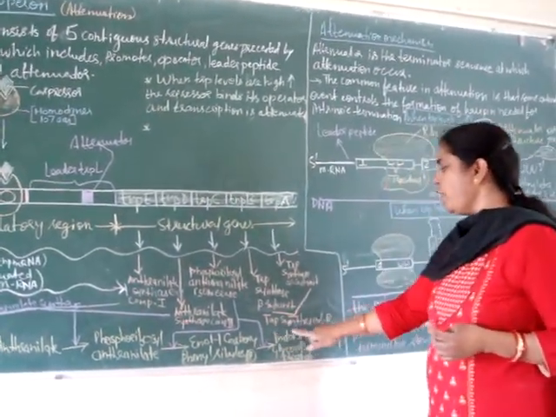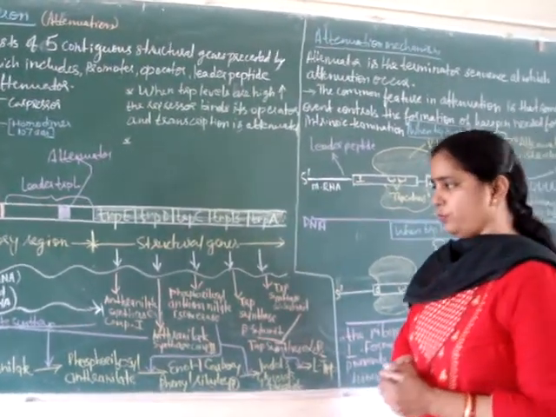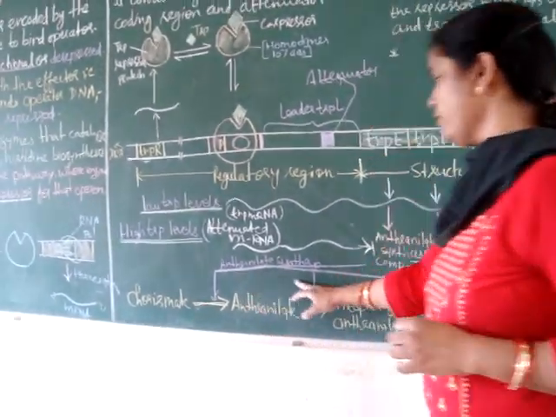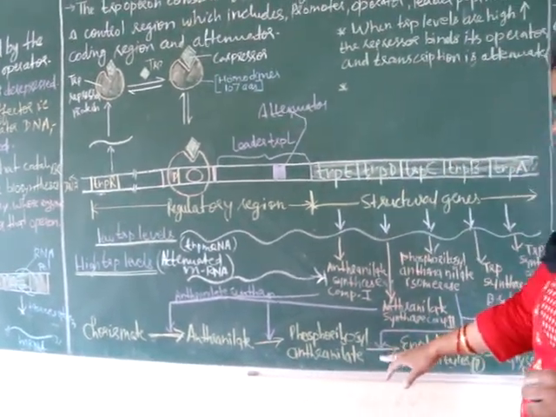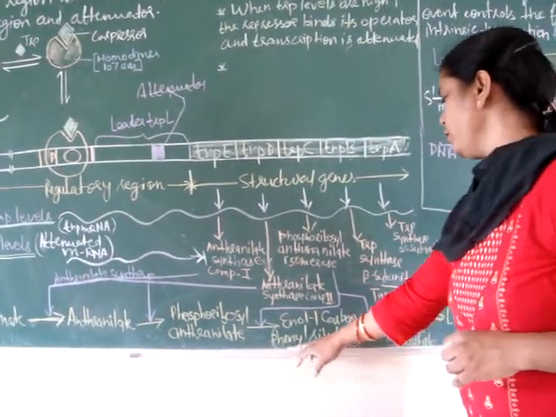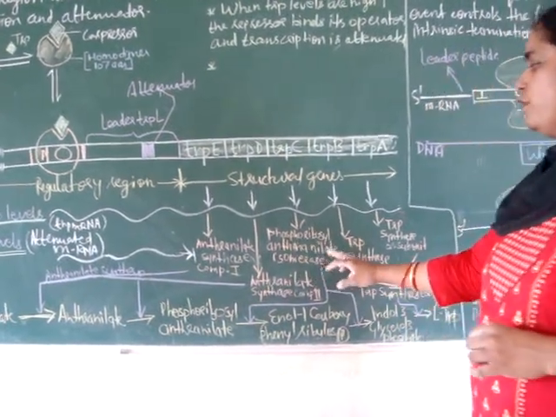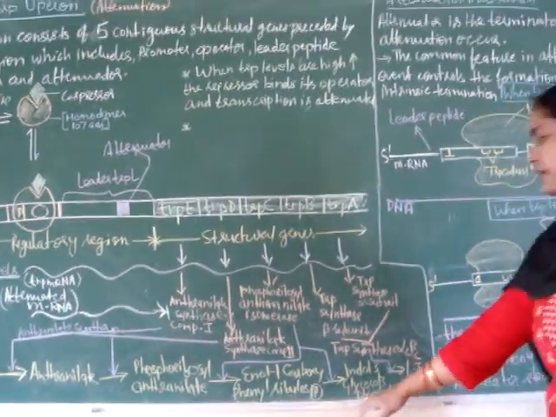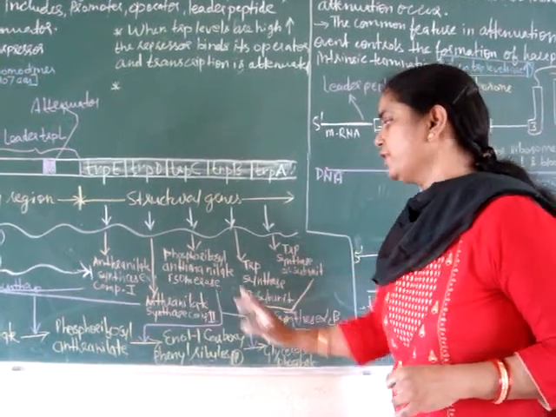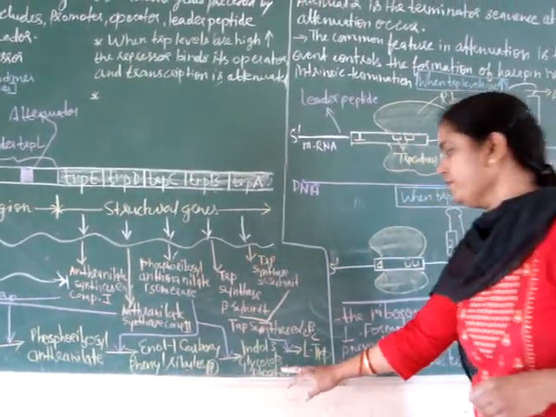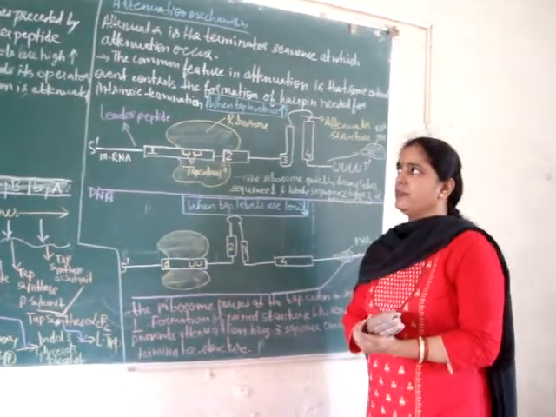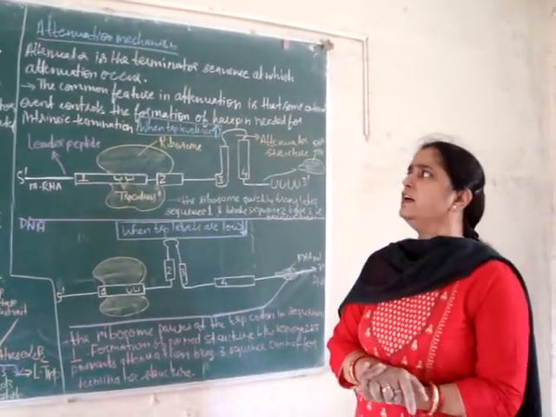Together the alpha and beta subunits form tryptophan synthase alpha2 beta2. So here you can see that chorismate is converted into anthranilate in the presence of anthranilate synthase enzyme, then anthranilate is converted into phosphoribosyl anthranilate, then phosphoribosyl anthranilate is converted into enol-carboxyphenylamino deoxyribulose 5-phosphate in the presence of phosphoribosyl anthranilate isomerase enzyme, and then this is converted into indole-3-glycerol 3-phosphate in the presence of the same enzyme, and then indole-3-glycerol 3-phosphate is converted into L-tryptophan in the presence of tryptophan synthase enzyme. So like this there is formation of tryptophan.